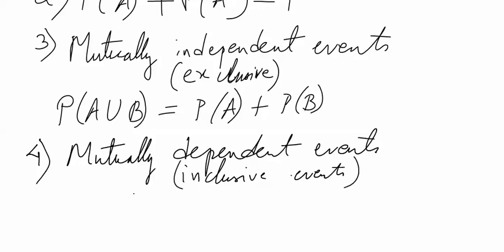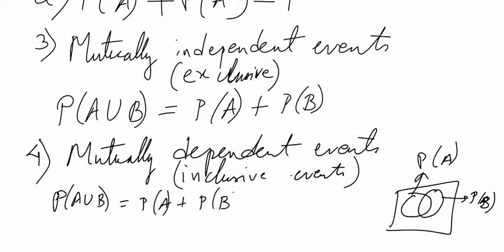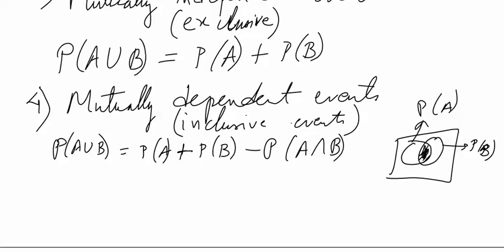So when events are dependent on each other, let us say this circle represents probability of A and this circle represents probability of B, then probability of happening of A or B is given by probability of event A plus probability of event B. But in this process, the common region, common probability part between two probabilities is counted twice, so we need to subtract that part which is represented by probability of A intersection B.